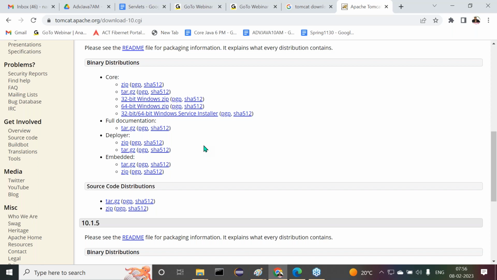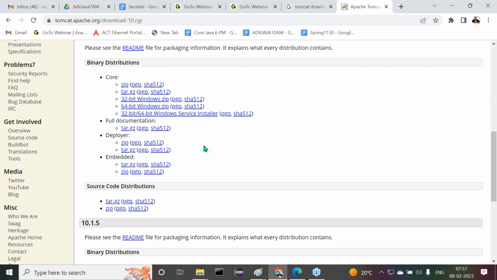Which one do we want to use? Do you want the directly installed folders in the form of a zip and copy that to a folder in the C drive, or do you want to install the Tomcat server separately? For this, my option is that I want to get the installer, not the distribution. Why? Because if I get the distribution, I have to do so many setups. But if I go with the installer and double click on that installer file, automatically it will provide the required setups. I'm thinking in this way, that's why I want the installer.